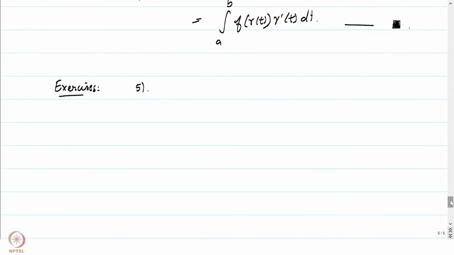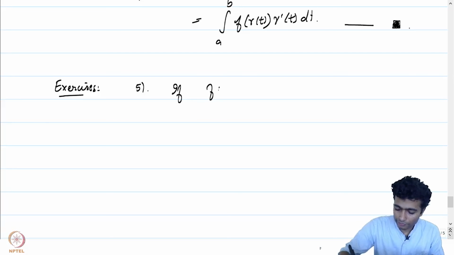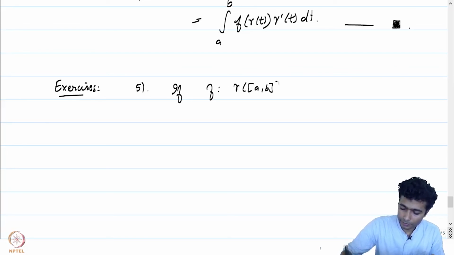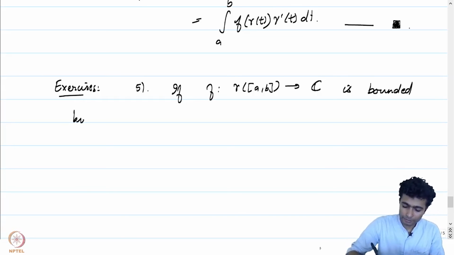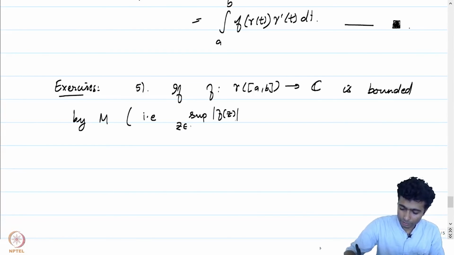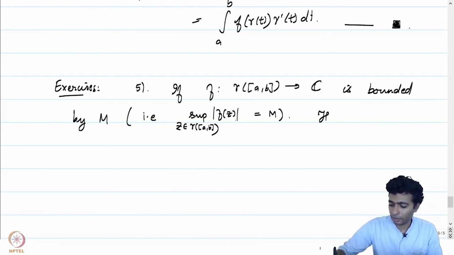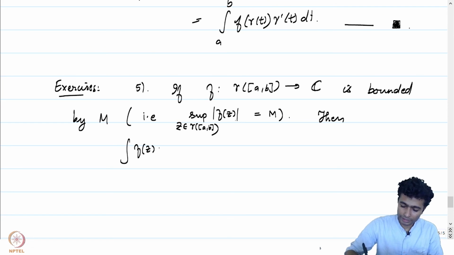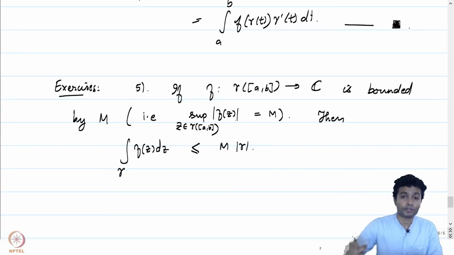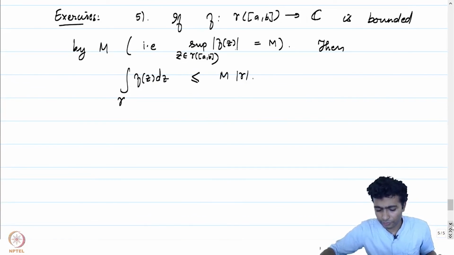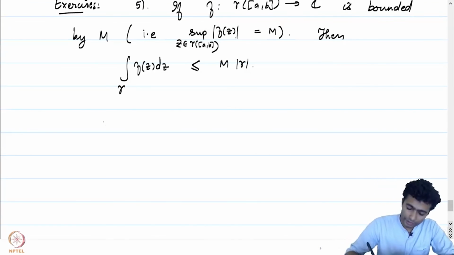The fifth property is that if f from gamma of [a, b] to C is bounded by M, i.e., the supremum of the absolute value of f of z, where z belongs to gamma of [a, b], is equal to M, then the absolute value of the integral of f of z dz over gamma is less than or equal to M times the arc length of gamma. That's going to be a straightforward exercise, so I can sit down and work it out.